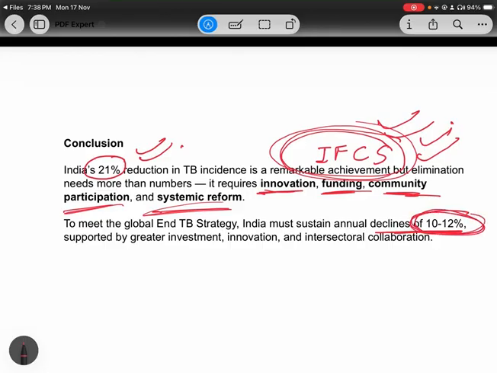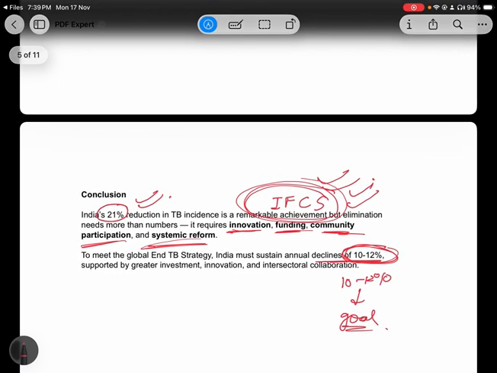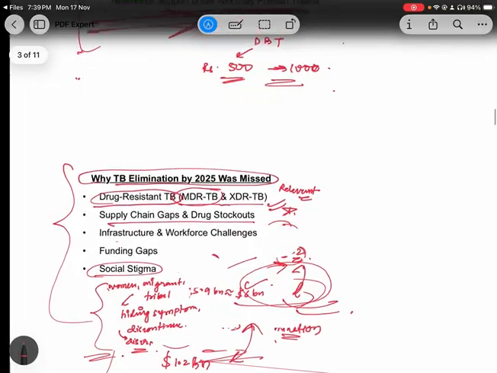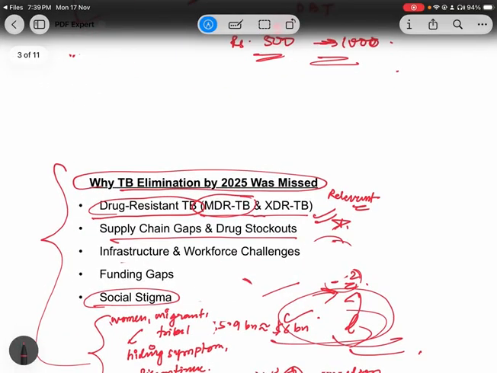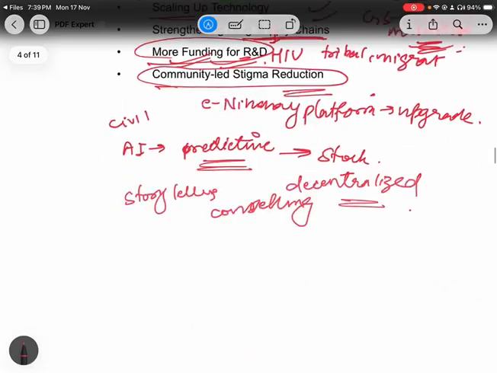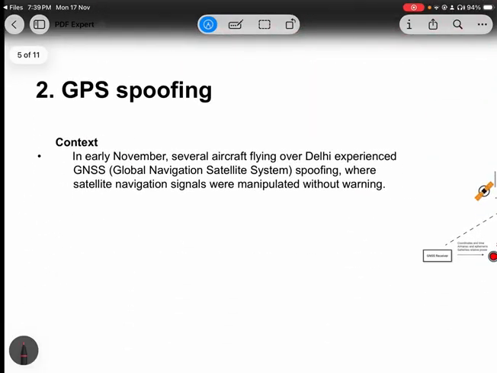Then only India can reach its goal to eliminate TB. So this was the whole article of TB, and please focus on all the points and all the data which we have discussed. This alone you can write in your answer. Nothing extra is needed.